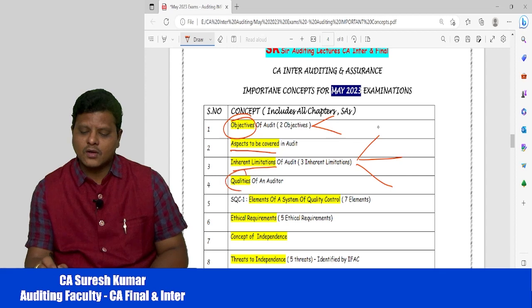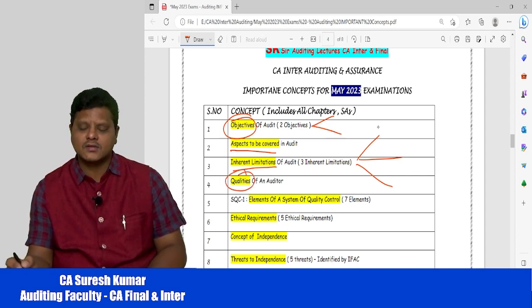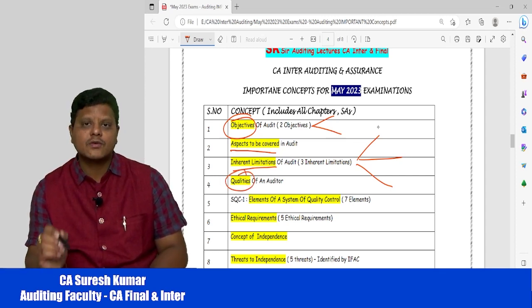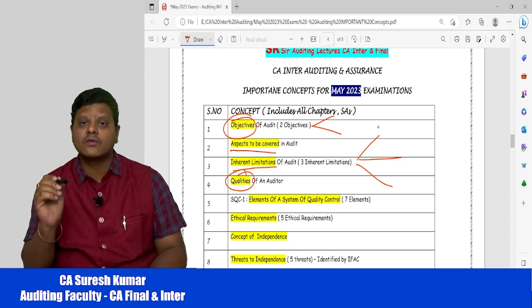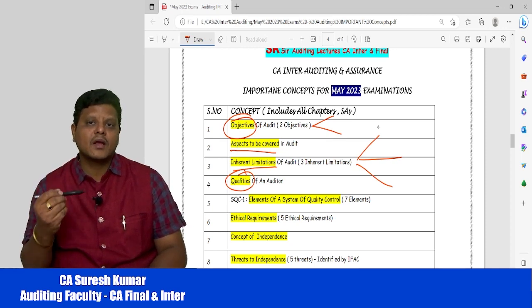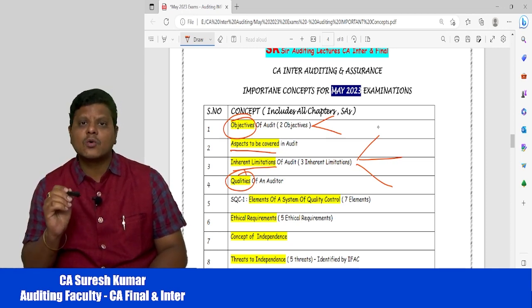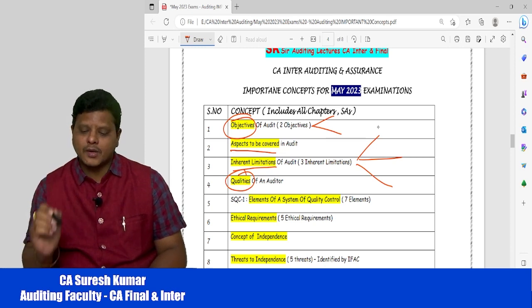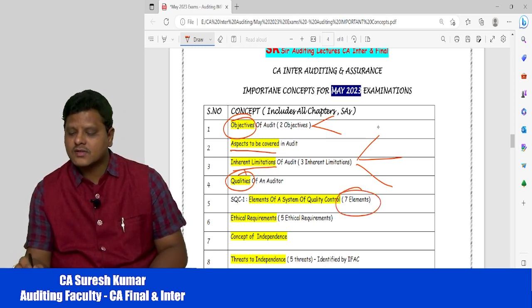Then the qualities of an auditor, what are the important qualities of an auditor. Then you need to cover SQC 1. Majority of CA students leave the standards in choice, but my humble request to all of you is please don't leave SQC 1 in choice. Prepare it, because there are 7 elements of SQC 1, and one element will be covered in the examination.